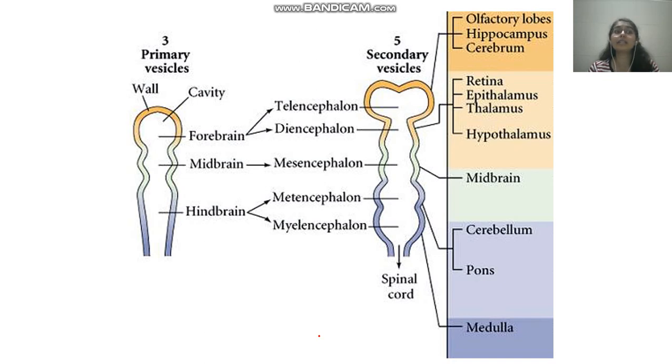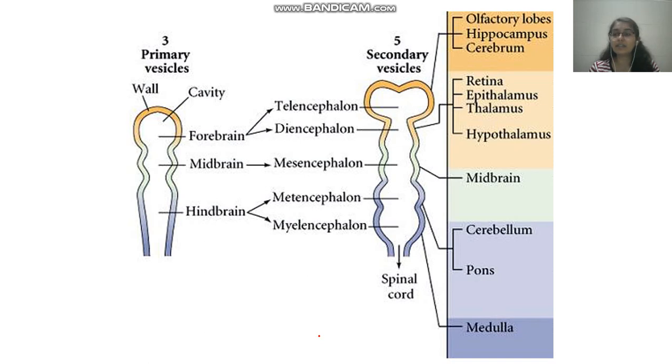So we know by this time the mother does not even know that she is pregnant. That is why they say that folic acid is very important for females in the reproductive age, because by 28 days she has just started missing her periods and doesn't know that she is pregnant. Researchers have shown that deficiency of folic acid directly leads to neural tube defects.